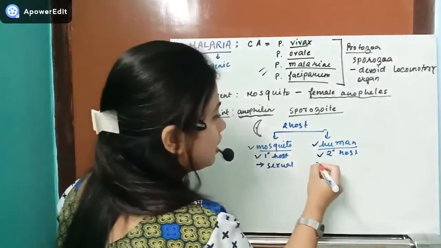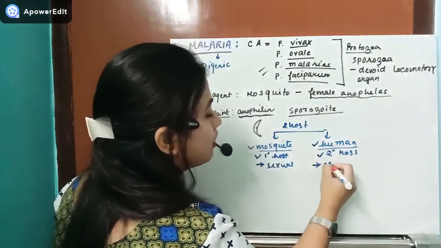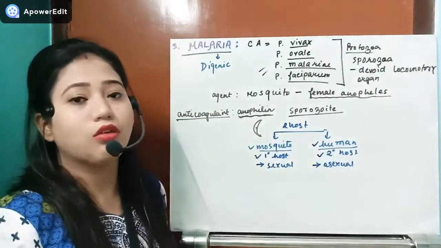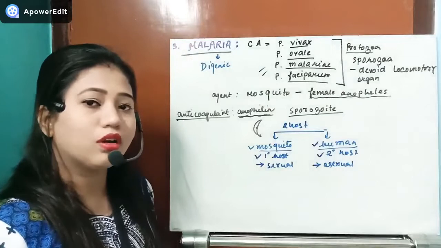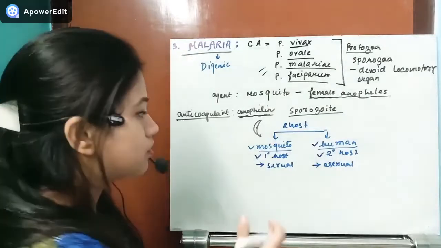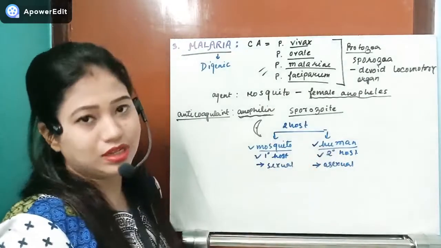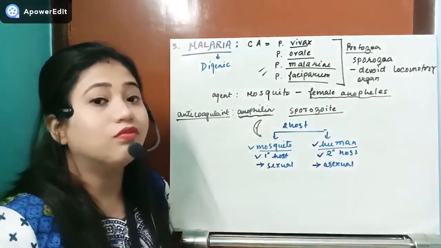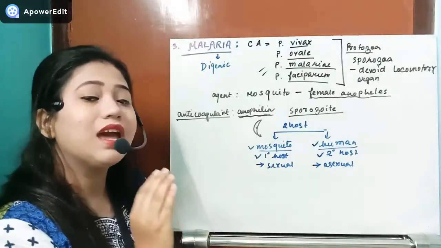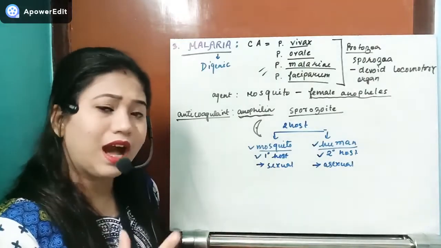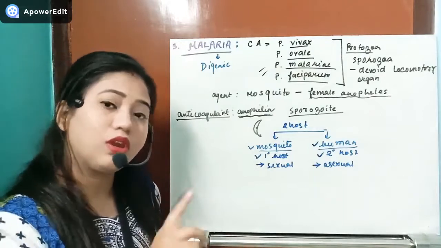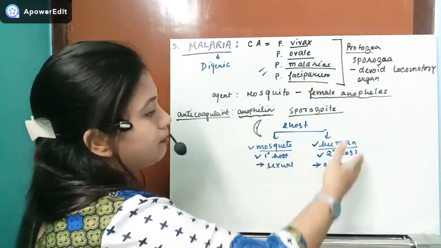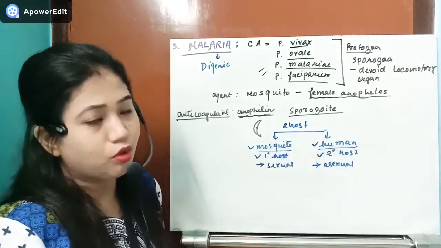In the human body, it completes the asexual life cycle, where it undergoes only normal mitosis, growth occurs, and numbers increase. So that's why the human is known as the secondary host. Now, another important thing: why can't this parasite complete its life cycle in only one body? Why can't it complete its life cycle only in the human body?